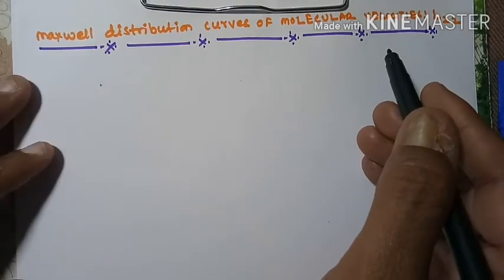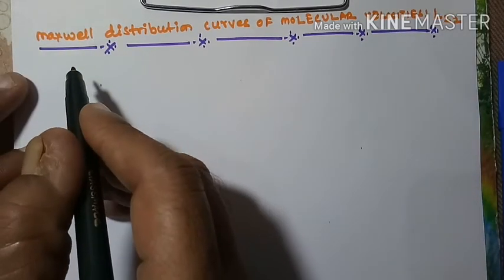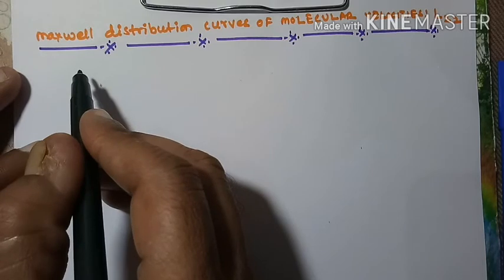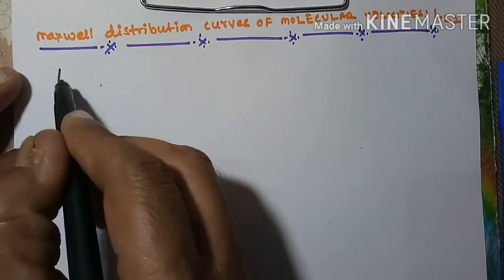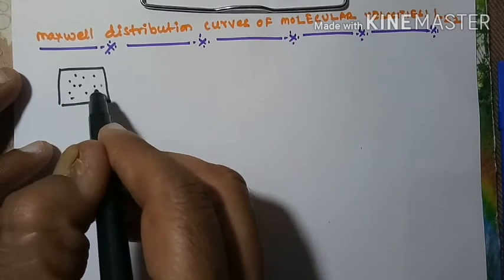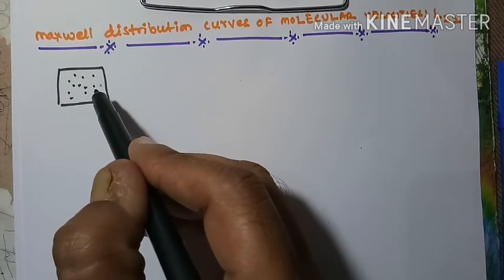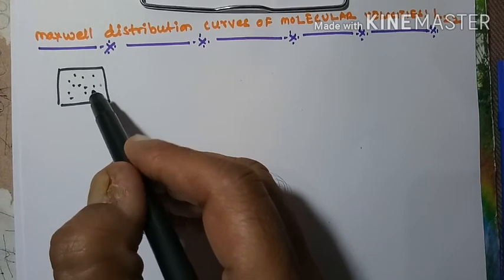It has already been pointed out that a gas is a collection of tiny particles in KMT, kinetic molecular theory. Every gas has a very large number of tiny particles, called gas molecules.